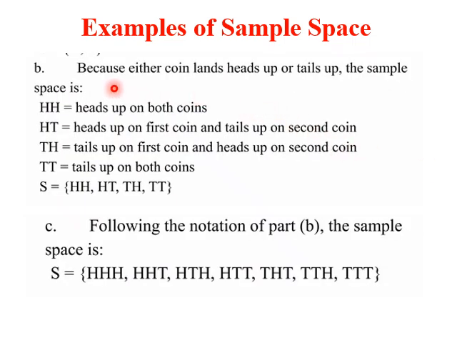Let us take the next example. Now two coins are tossed, so it could be head head, or head tail, or tail head, or tail tail. So this is the sample space when we toss two coins. Similarly, when we are tossing three coins, the sample space is given by this.